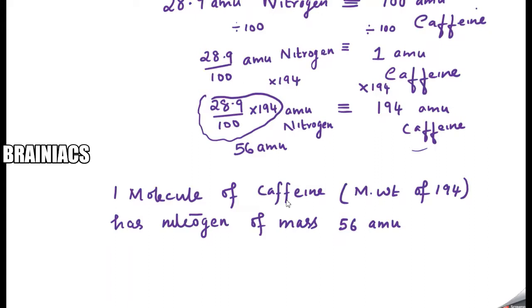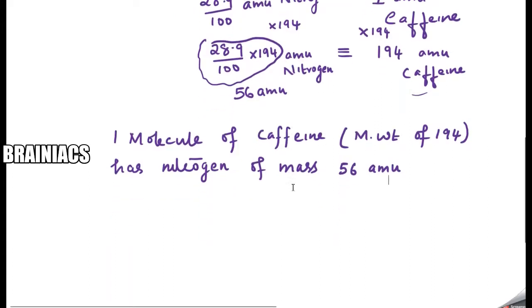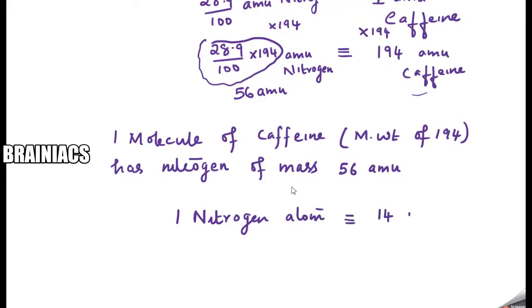But are they asking how much mass of nitrogen is present in one molecule of caffeine? No, they are asking the number of atoms of nitrogen. I know that one nitrogen atom has a mass equal to 14 AMU. Now, can you tell me how many atoms are present in 56 AMU? I should multiply by 4. So 56 AMU becomes 4 nitrogen atoms.